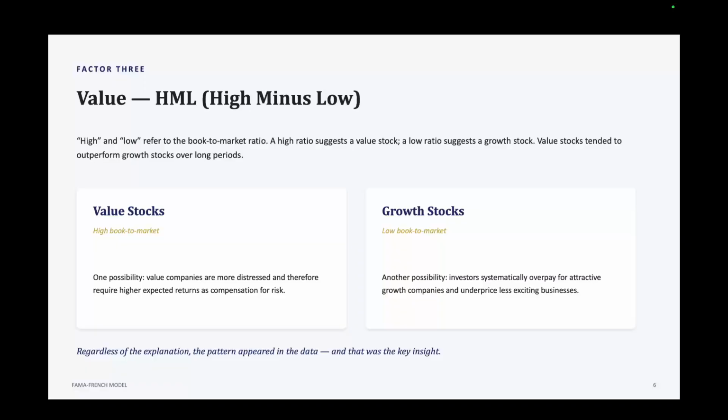But again, why? Well, one possibility is risk. Perhaps value companies are more distressed and therefore require higher expected returns. Another possibility is that investors systematically overpay for attractive growth companies and underprice less exciting businesses. Regardless of the explanation, the pattern appeared in the data, and that was the key insight. So market beta alone wasn't telling the whole story.